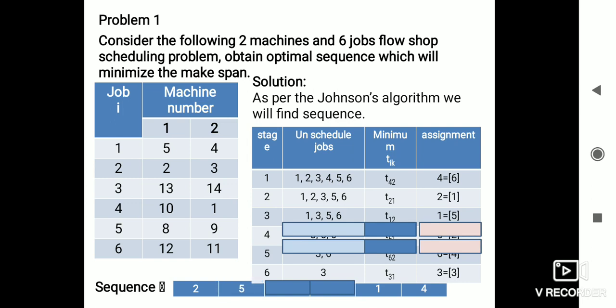Here we have the unscheduled jobs, after eliminating the first job: 3, 5, 6. Among 3, 5, 6, which will have the minimum time?